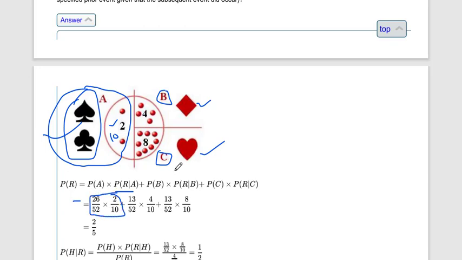Then addition: B. If a diamond is chosen, what is the probability that a diamond is chosen? 13 by 52. There are 13 cards of diamond. And in box B, 4 red, so 4 by 10, plus in the third box, the probability of choosing a heart is 13 by 52, and there are 8 red in C box, so 8 by 10. Okay, so this is simple, just like our previous lecture.